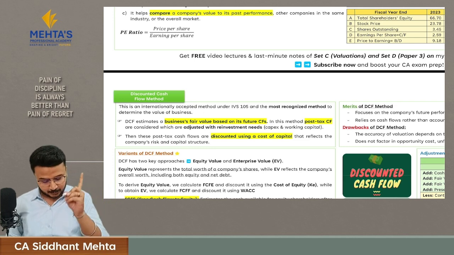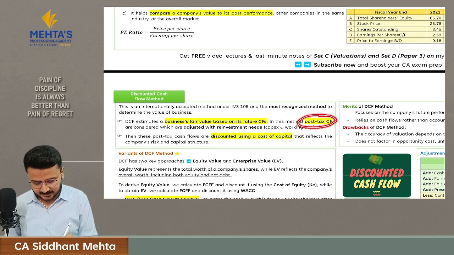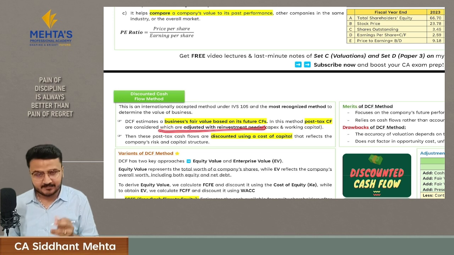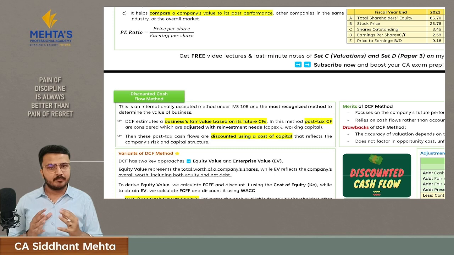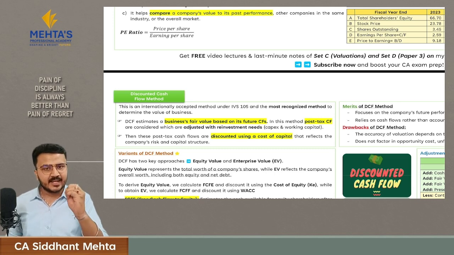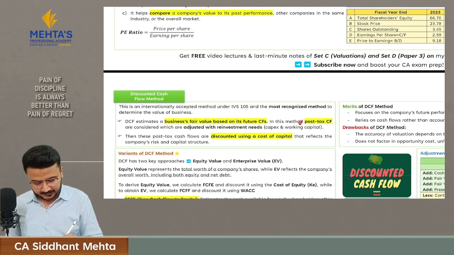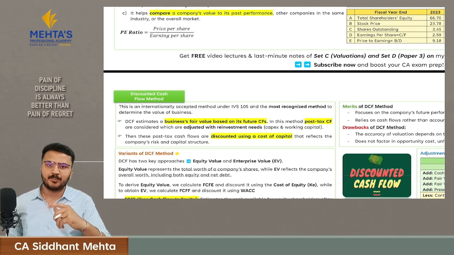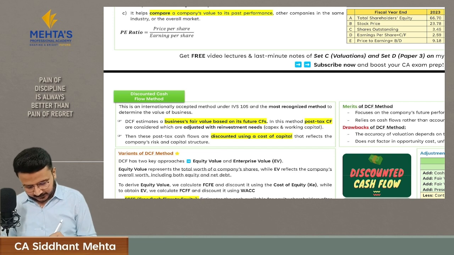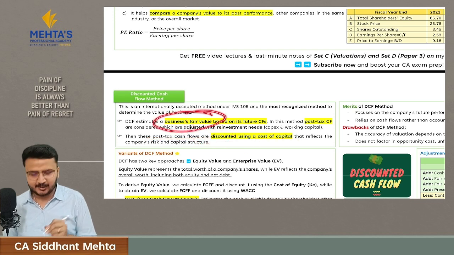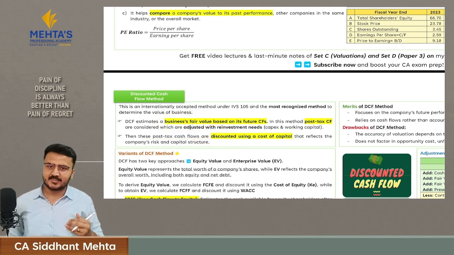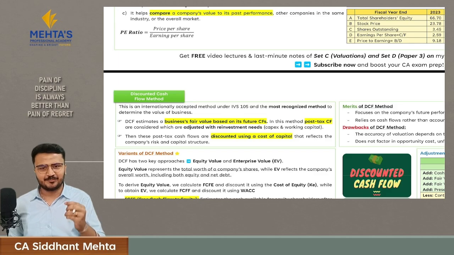Here we consider those cash flows which are post-tax cash flows, and the same are adjusted with reinvestment needs like your capex and working capital, because this method wants to assess how much cash your company is able to generate after making necessary payments like taxes and reinvestment in the company for future expansion. Then we discount this post-tax cash flow with cost of capital to derive the fair value of the business. How this process gets conducted, we are going to understand in the next 15 to 20 minutes.